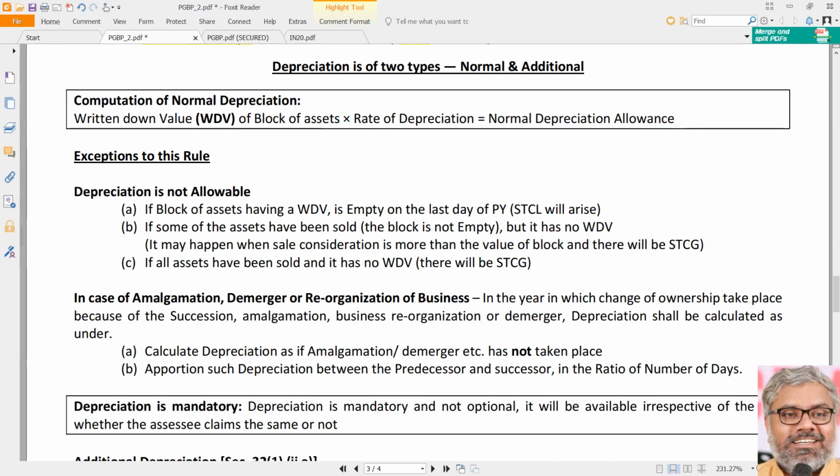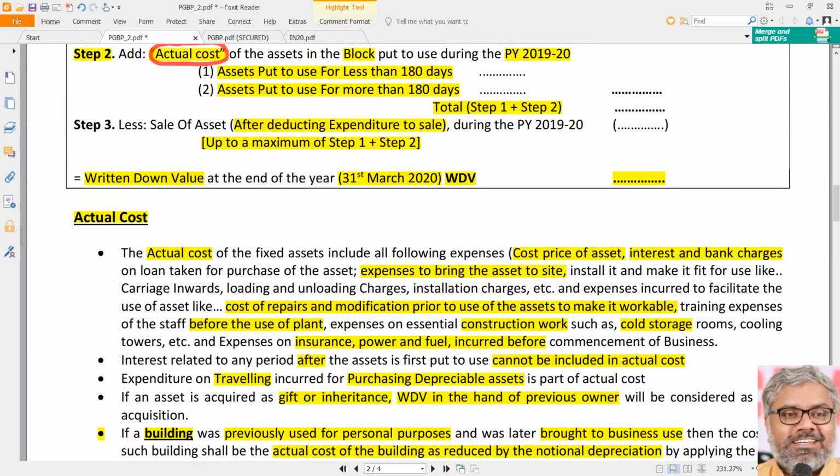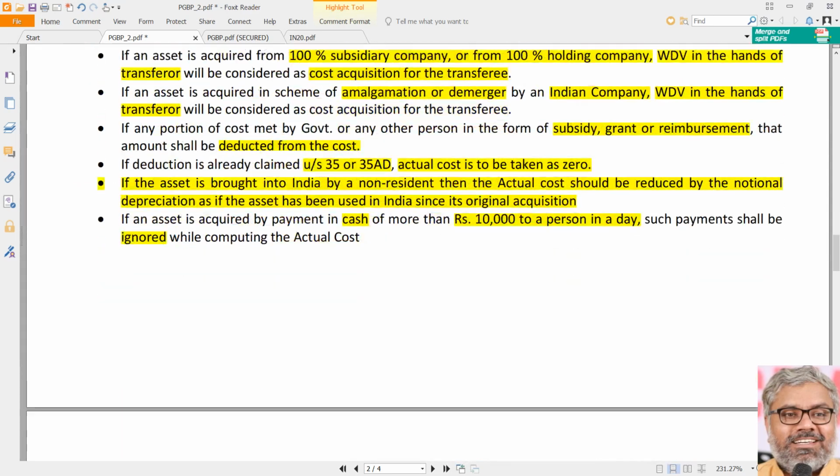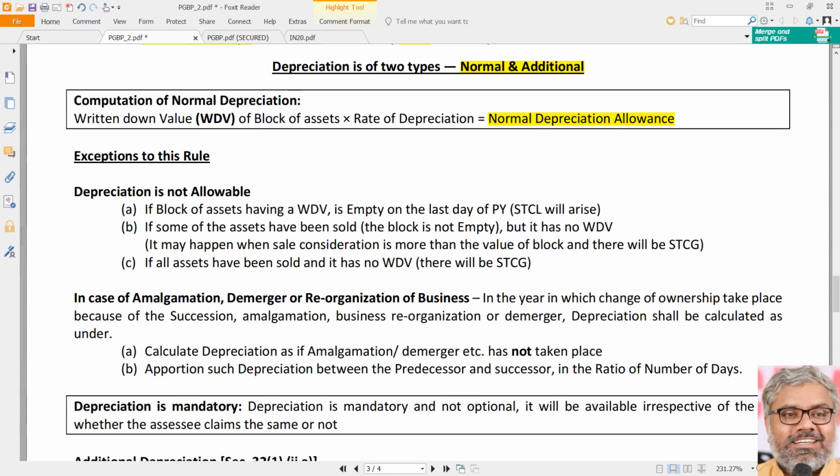Now let us move on to the types of depreciation, which is normal and additional depreciation. See, normal depreciation, whatever we are talking about so far is normal depreciation. So what is normal depreciation? How to calculate? The written down value of the block of the assets that was calculated here at the end of the year, that is the written down value at the end of the year, multiply with the applicable rate of depreciation. Of course, full rate if it is put to use for 180 days or more, half rate if it is put to use for less than 180 days. Then you get depreciation allowance normally.